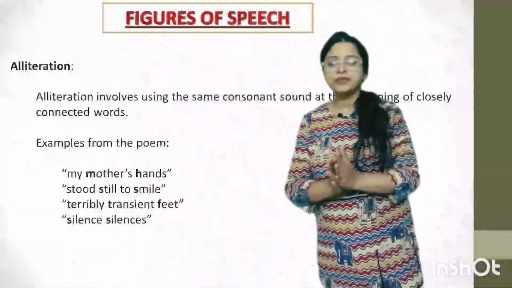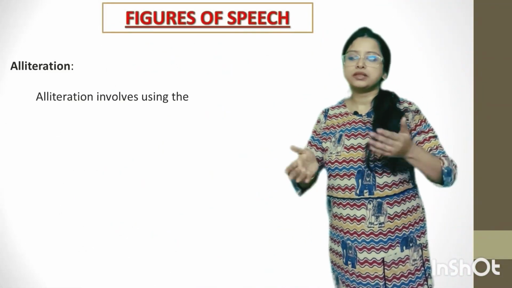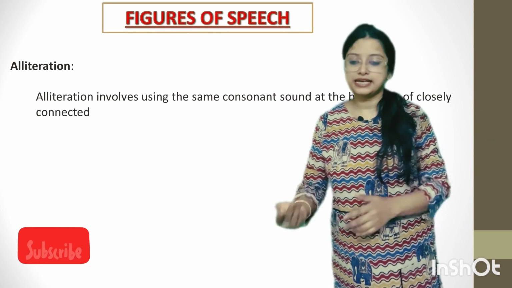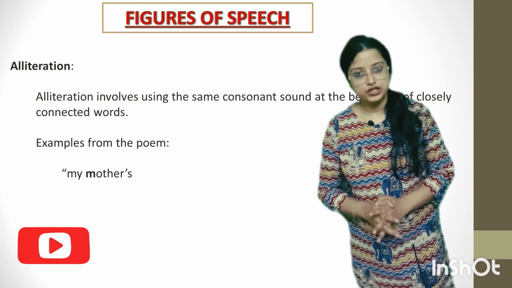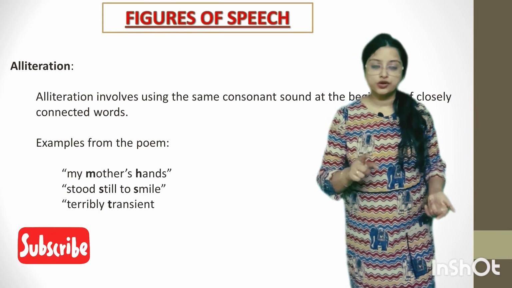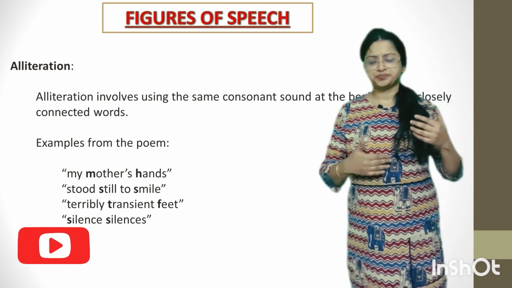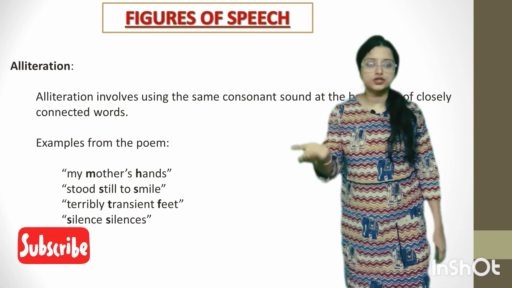Moving on to the next one, alliteration. You all know it very well. Alliteration is a repetition of consonant sounds. "My mother's hands stood still to smile." "Terribly transient feet," "silence, silences." All these are various types of alliteration. Also remember, if you can find it in the poem, of course do it, the sound words, the assonance and consonance as well. Repetition of consonant sounds, repetition of vowel sounds, right?